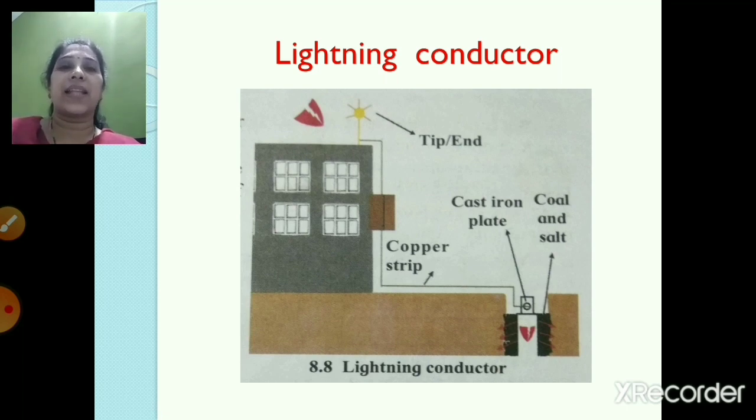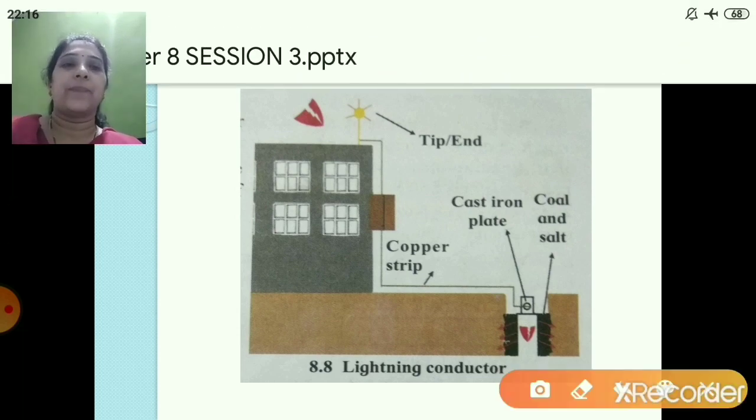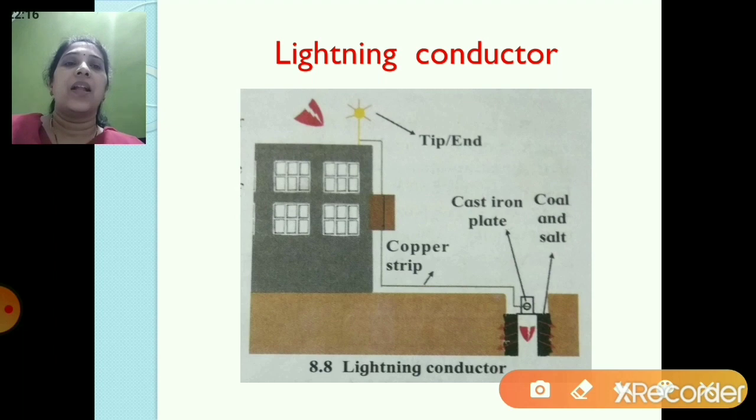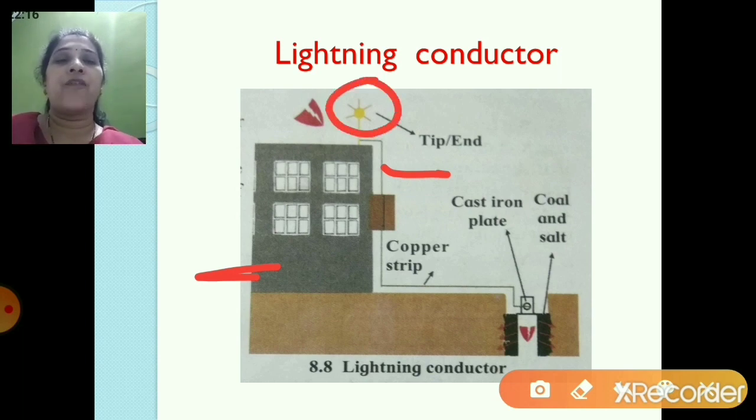So whenever this lightning strike occurs, if this device is installed, then it can prevent the damage to the building. Now let's see what is there in this experiment. In this device, this is the lightning conductor. You can see this is the building and this is a copper strip. This device consists of a long copper strip with one end forked. This is called the forked end.